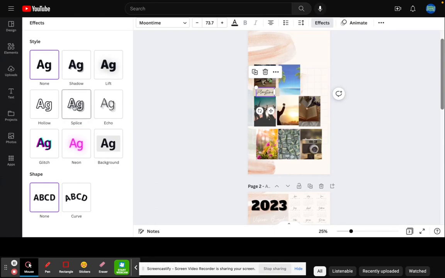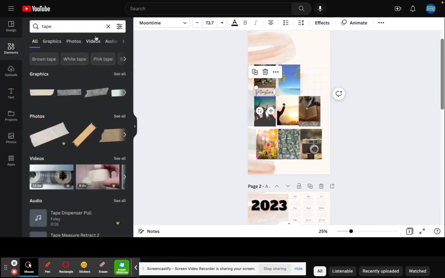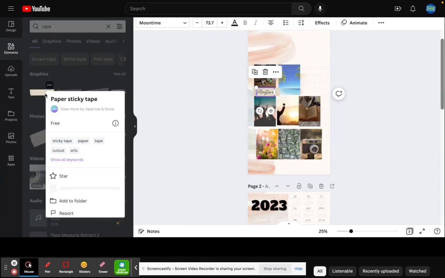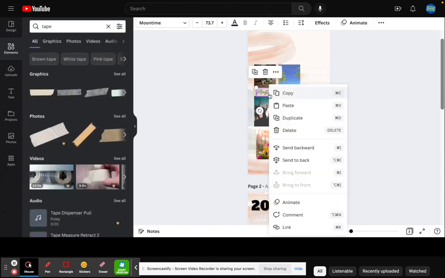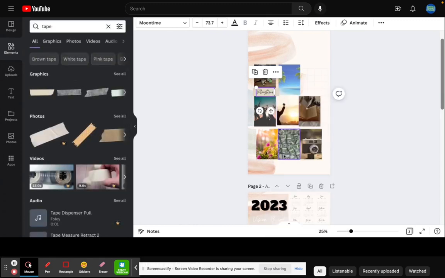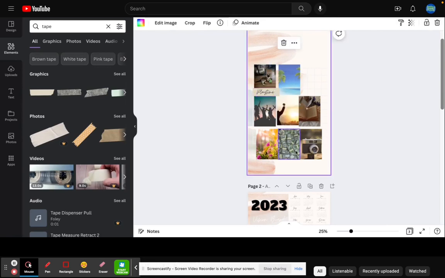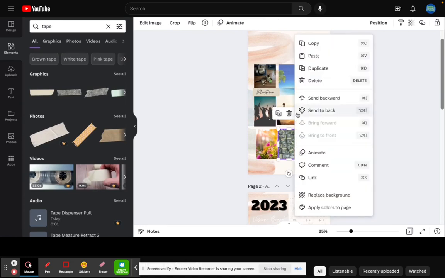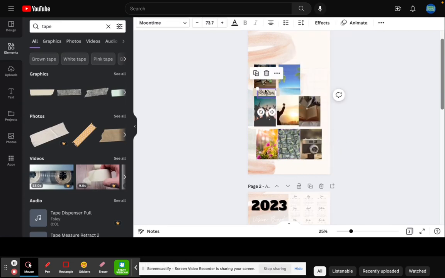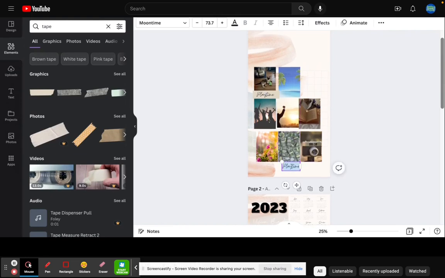Let's do one more. Let's go back, choose a piece of tape, or what you can do is just copy and paste. And we're going to go ahead and paste, and then bring it on down. And now we're just going to change the word from playtime to wealth. And you can put the tape any way you'd like.